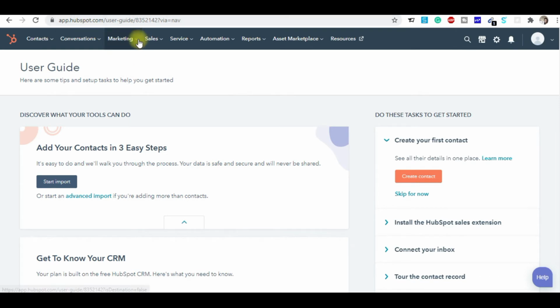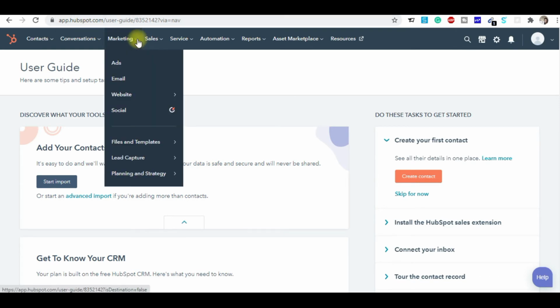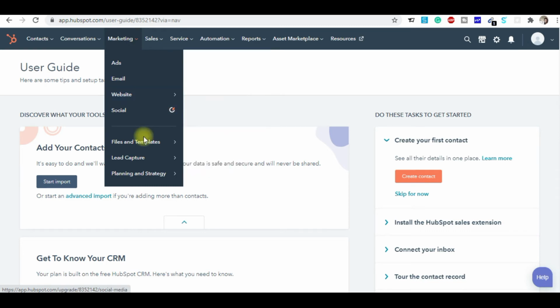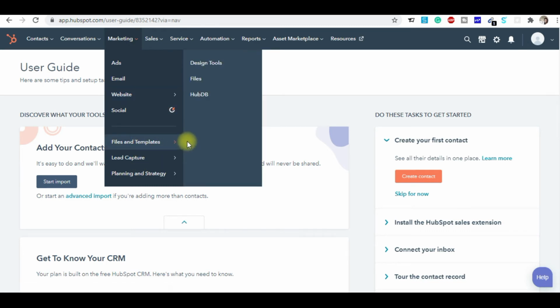Now in the marketing section, you can create ads, right? The Facebook ads or the LinkedIn ads, you can create the ad. The emails, you can manage the emails. In this free tool, you can design websites, the web pages, the landing pages, even the blogs. You can manage all your files and lead captures.